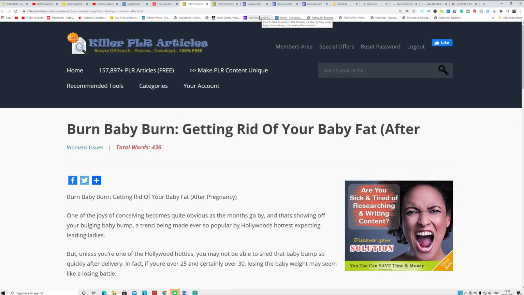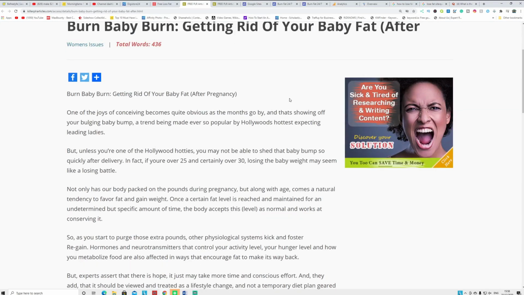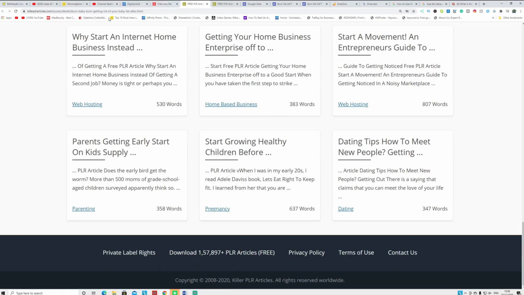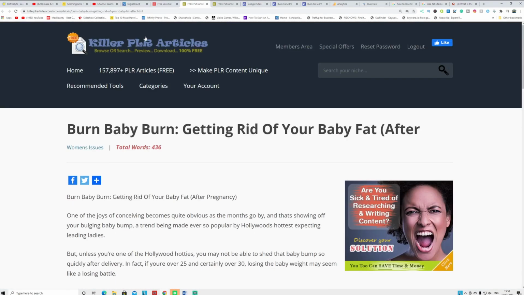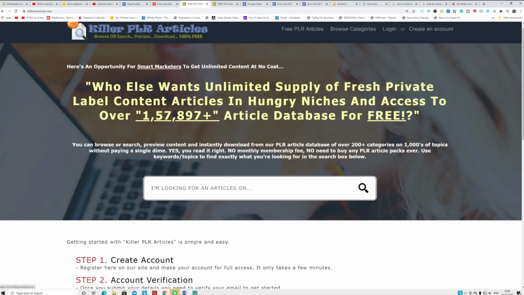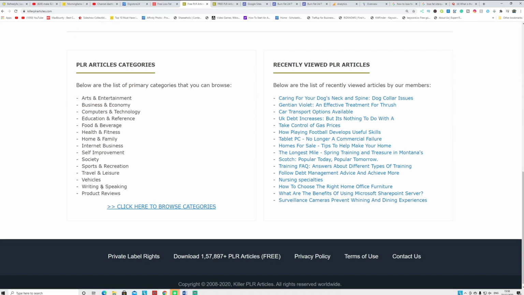If you have your own website, it is hard to write your own content guys, so you can use these articles in the initial step to add as many SEO articles as you want into your website to grow it. If you go to the front page here, there are lots of different categories you can get articles from. Not only health and fitness, you can get family, society, travel, vehicle, home and family, food and beverage, computer, tech, business guys.